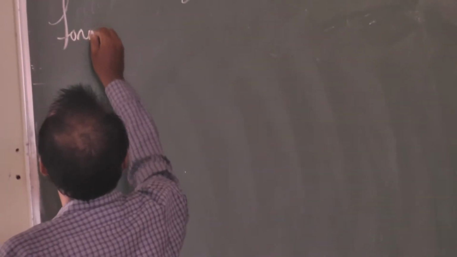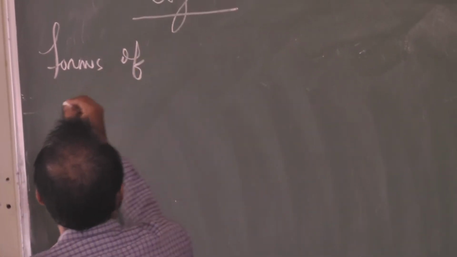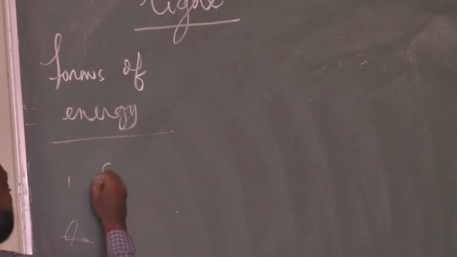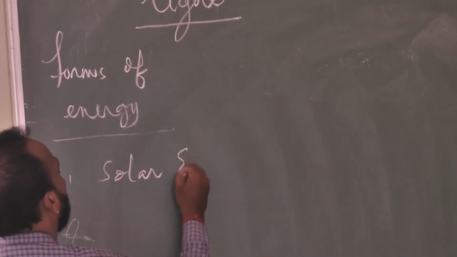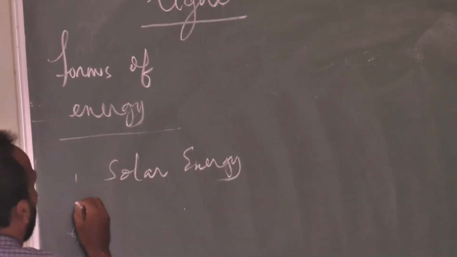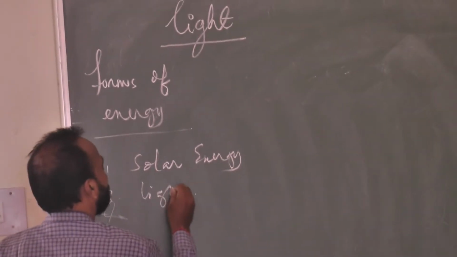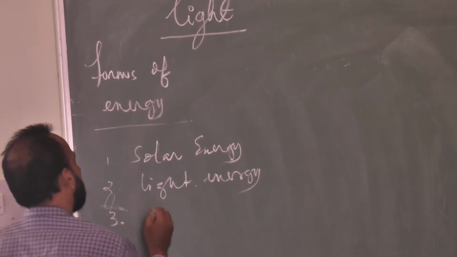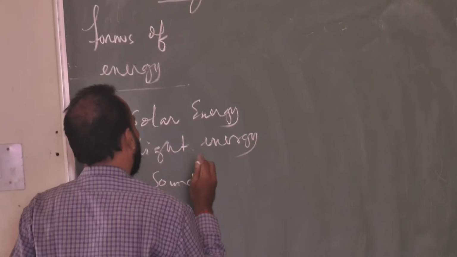So if you list the forms of energy: solar energy, light energy, sound energy. I will write two or three forms.